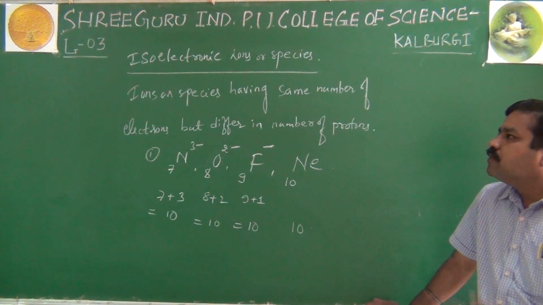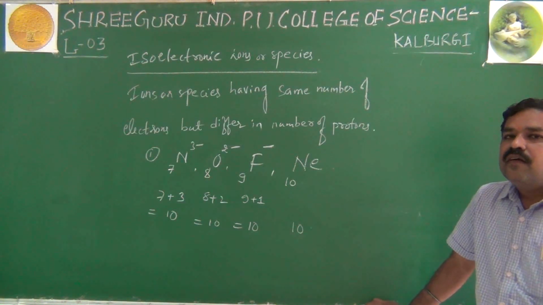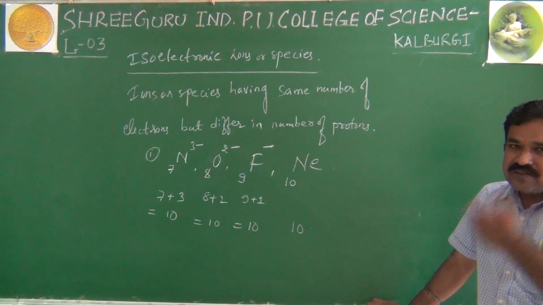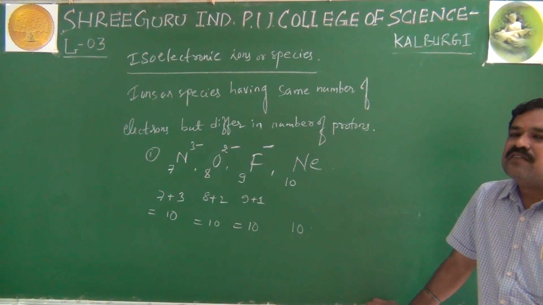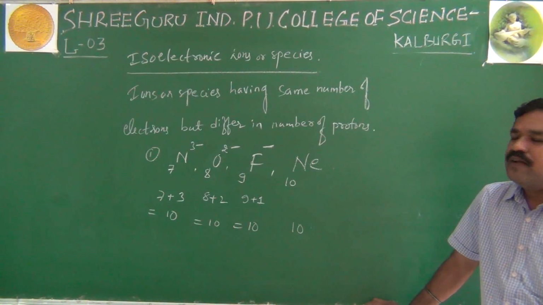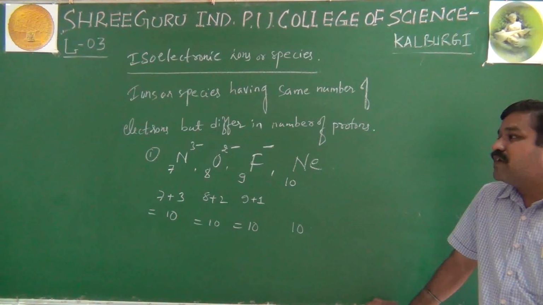This concept, isoelectronic species or ions, you will study both in the chapter periodicity of elements, where it will be repeated, and in chemical bonding also you will come across this, and even here in structure of atoms. So these chapters are very much interrelated to each other, right? So students, you should know perfectly about this.